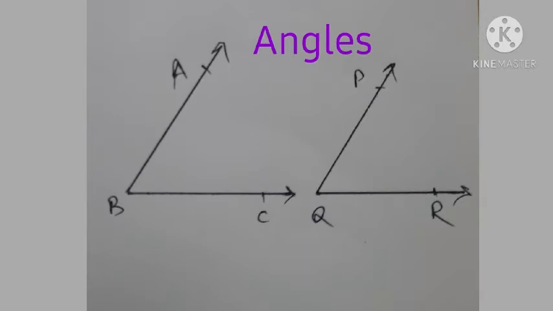For this, suppose angle ABC is kept on angle PQR, and if these two angles match exactly, then we can say the measure of the two angles is the same. Therefore, these two angles are congruent.